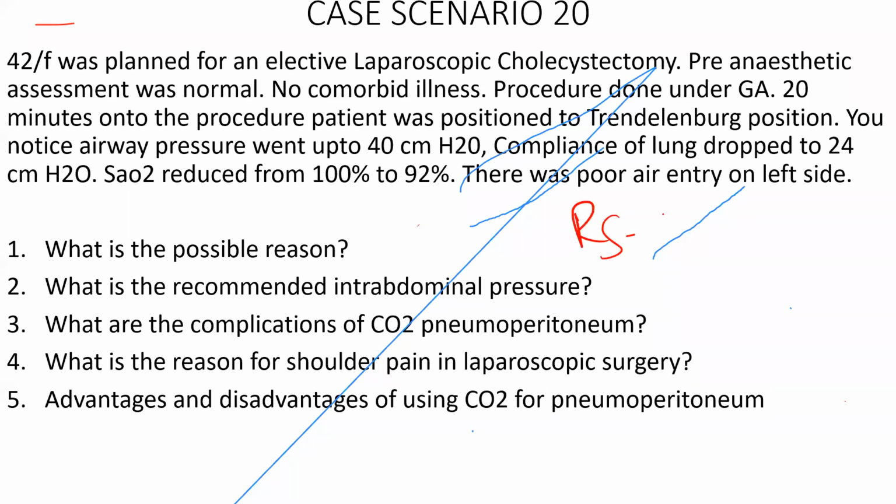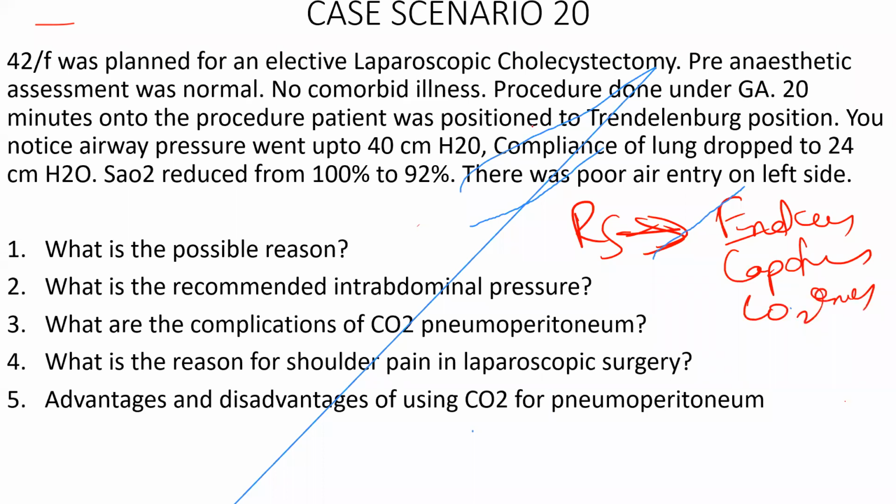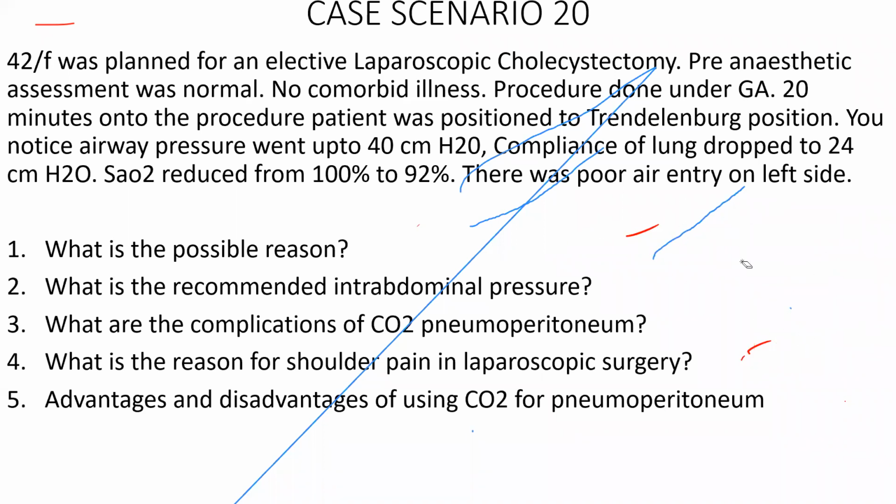Okay, what happens in the respiratory system? As we discussed, endobronchial intubation possibility, capnothorax, carbon dioxide embolism. These are things which can happen, and airway edema can happen when you put them in the prolonged Trendelenburg position. Right, what happens in the CNS? Raised intracranial pressure. In CNS, you have increased intracranial pressure because of the cerebral vasodilatation, and also there can be increased intraocular pressure.